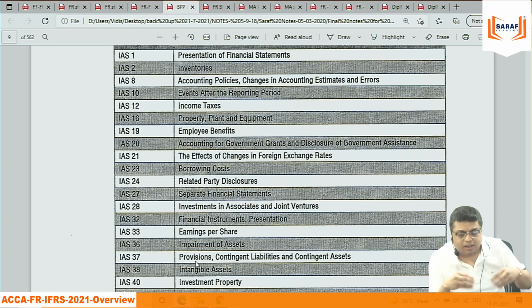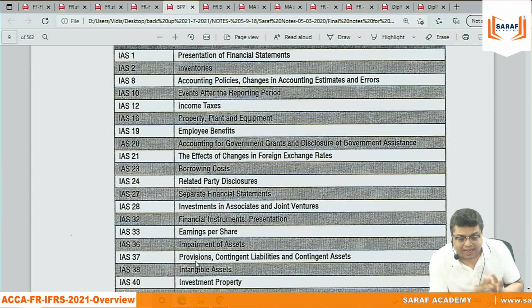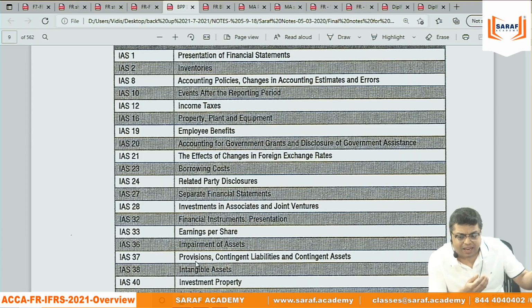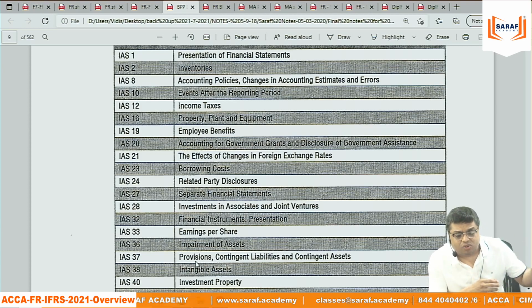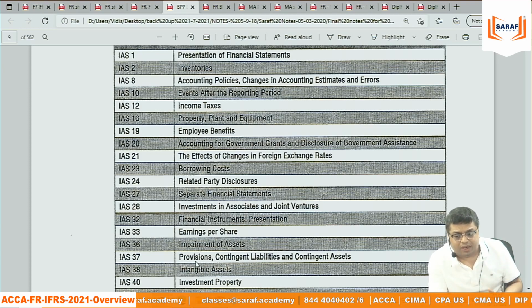I studied Ind AS zero, just Indian accounting. In that also, the accounting standards were there only up to 17, 18. But now there are so many Indian accounting standards, Ind AS, IFRS. If I do not upgrade myself, maybe I can work practically, but I cannot work in the accounting domain or the auditing domain.